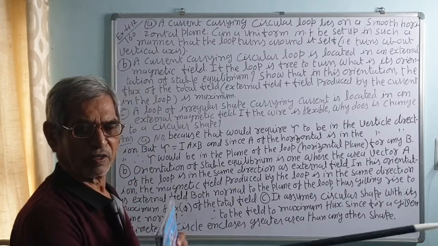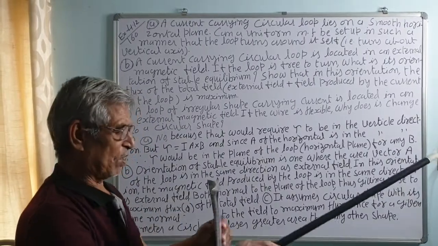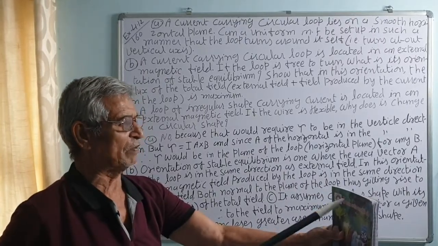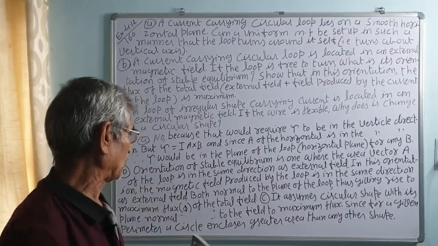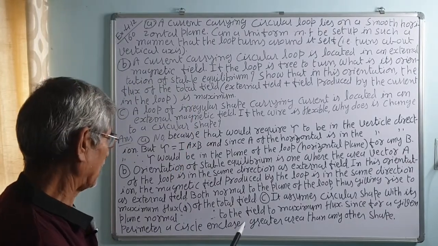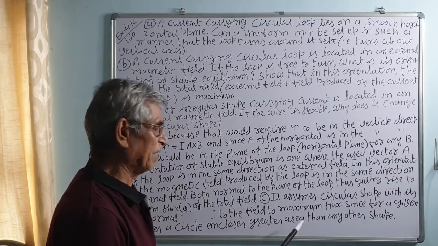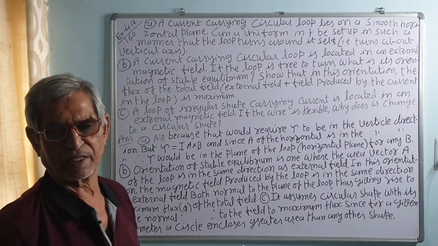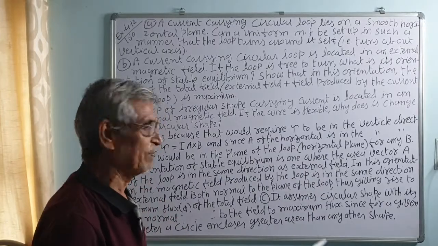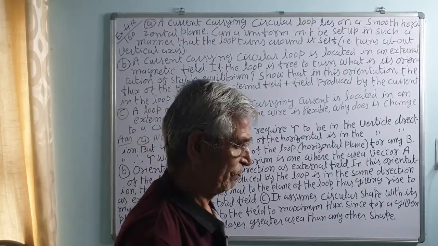When the plane is normal to the magnetic field, maximum flux, that is, magnetic lines of force, will pass through it, correct? Since for a given perimeter a circle encloses a greater area, the maximum area is acquired by the circle. The circular shape has a maximum area, that is why it acquires a circular shape.